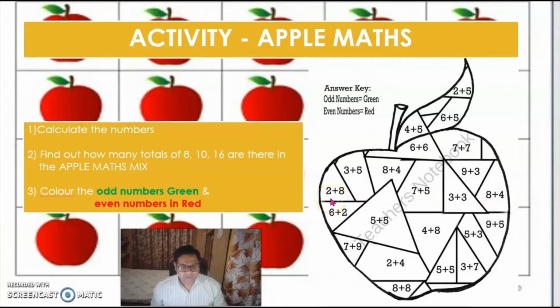Now how to do it? See, look here. For example, 8 plus 2 is equal to 10. 6 plus 2 is equal to 8. 7 plus 9 is equal to 16, right? Now like this I want to calculate all these figures and find out how many 8s are there, how many 10s are there, and how many 16. Only find out this, how many 8s, 10s and 16, and write in the comment section below. Let me see.